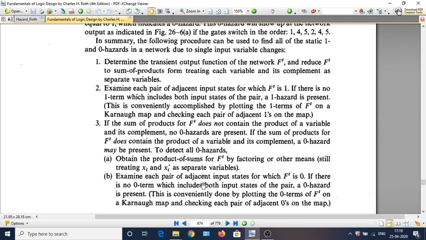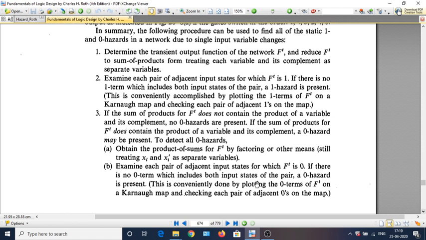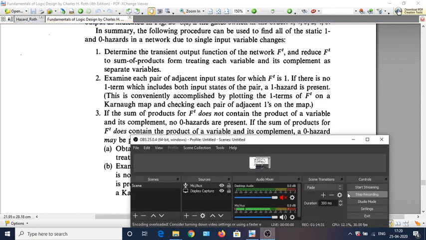Then include it in the K-map and see to it that there are no adjacent zero terms which are not covered by a single term; all adjacent zero terms have to be covered by at least one zero term. So if that condition is obeyed, then zero hazard is removed. So this is how you can detect hazards as well as remove hazards. Okay, with that I will conclude my lecture, and thank you.